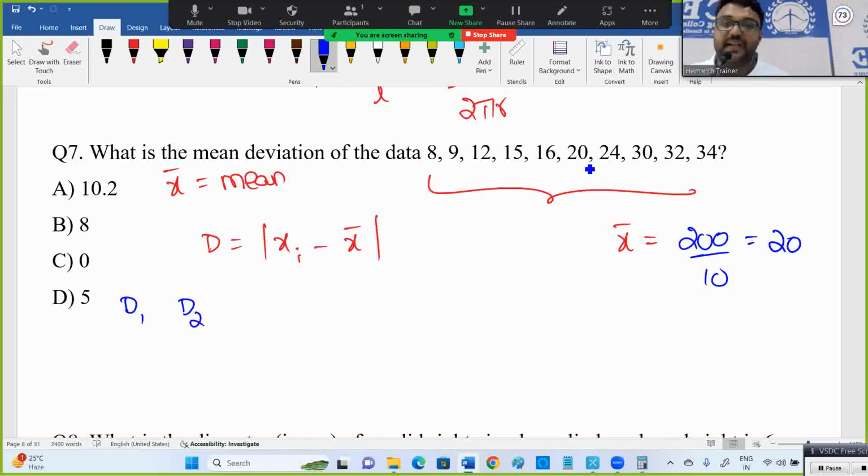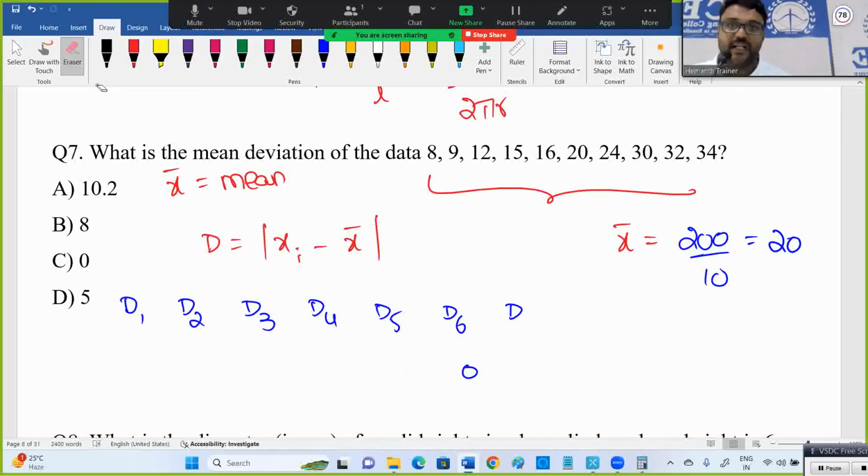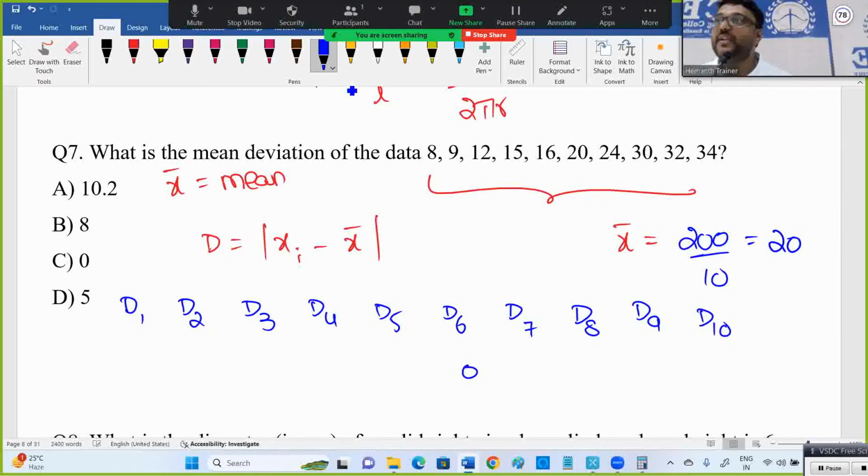Now you have deviations. What is the first deviation value? You have 10 deviations; note them down. For the sixth value, which is 20, the deviation is 0, since it does not deviate from the mean.